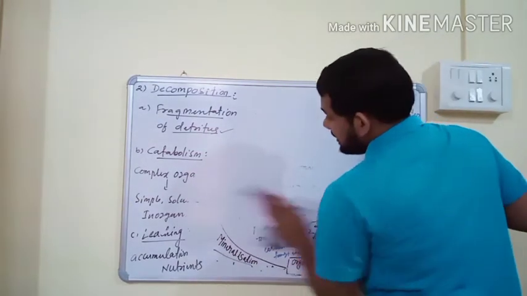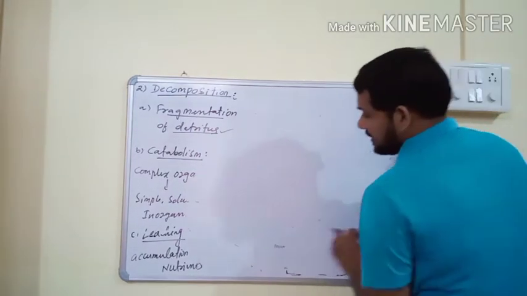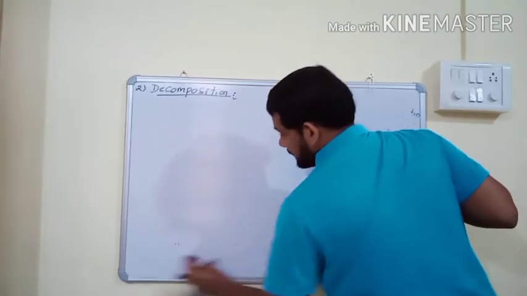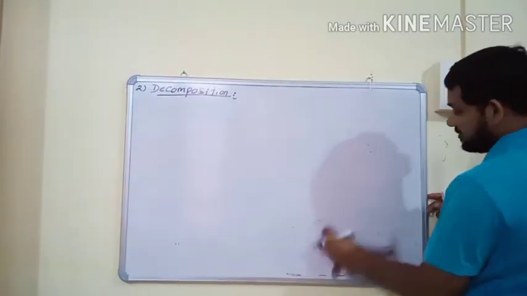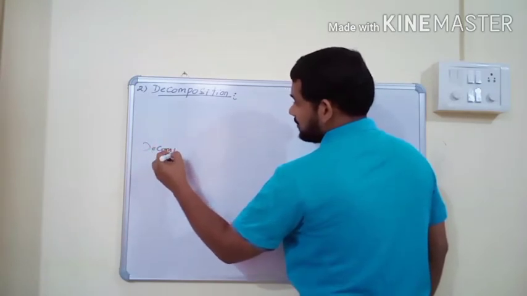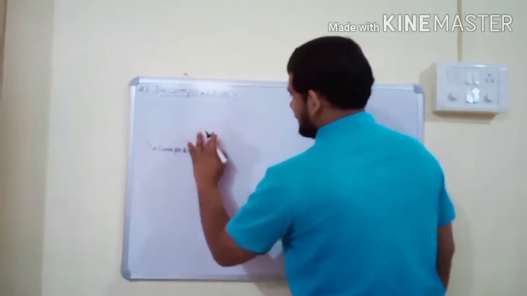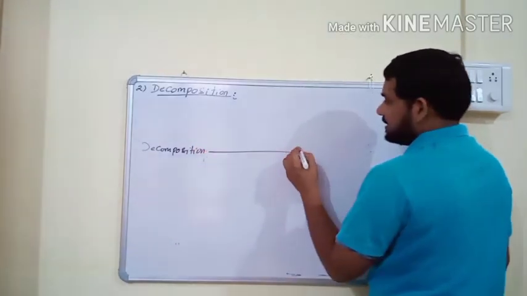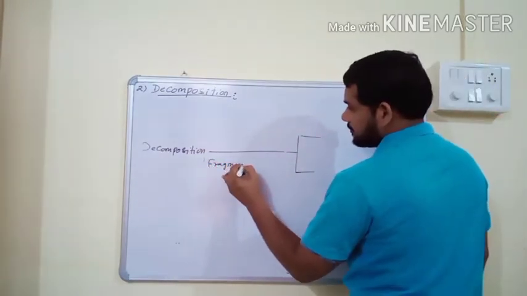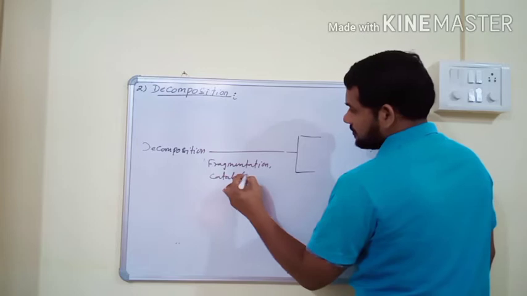And finally, the decomposition process usually occurs by three steps: fragmentation, catabolism and leaching. And this decomposition process gives two important products. So what are the three steps? Fragmentation, catabolism and leaching.